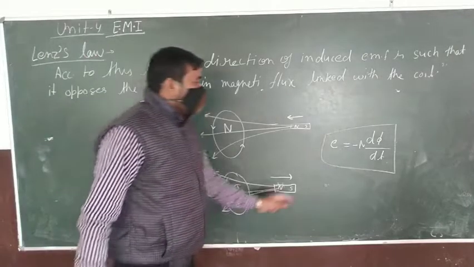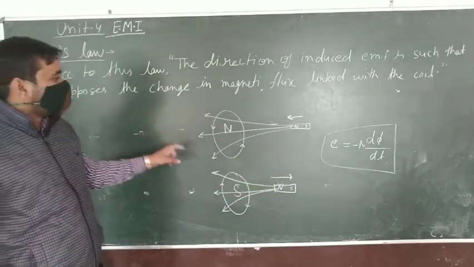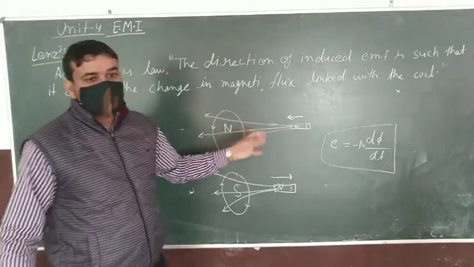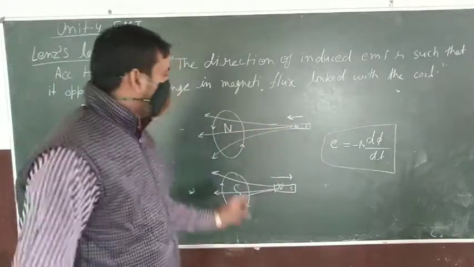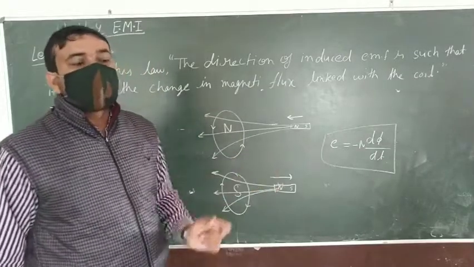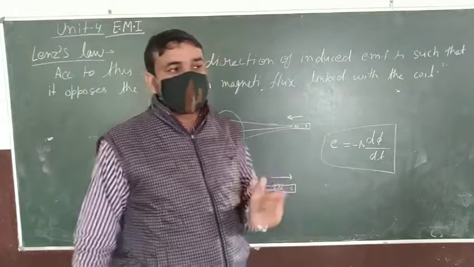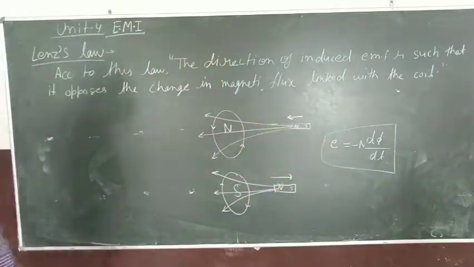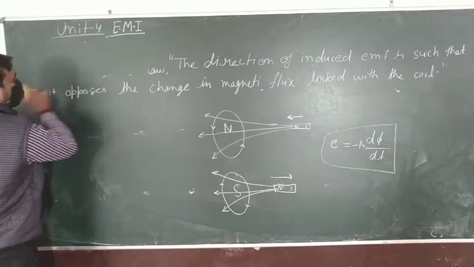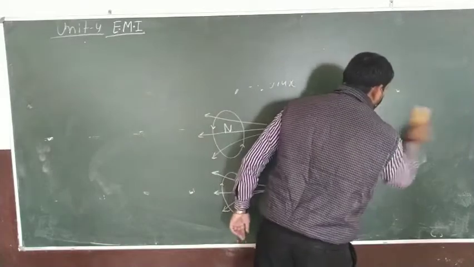Next, the force experienced by the magnet due to this induced current in the coil, due to the change in flux, is determined by using Fleming's right hand rule. Now understood what it is? Okay. Right, Fleming's right hand rule.